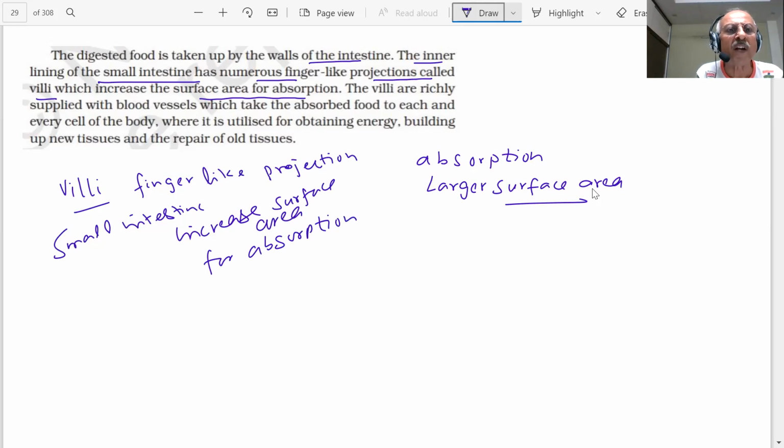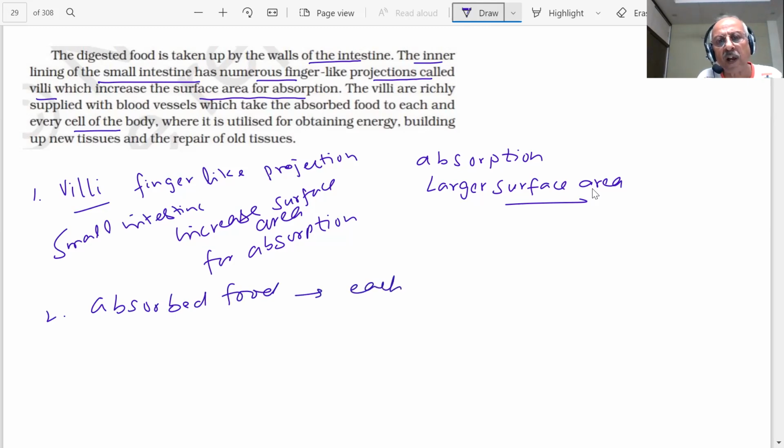They are richly supplied with blood vessels, which take the absorbed food to each and every cell of the body. Absorbed food must reach each and every cell of the body, student.